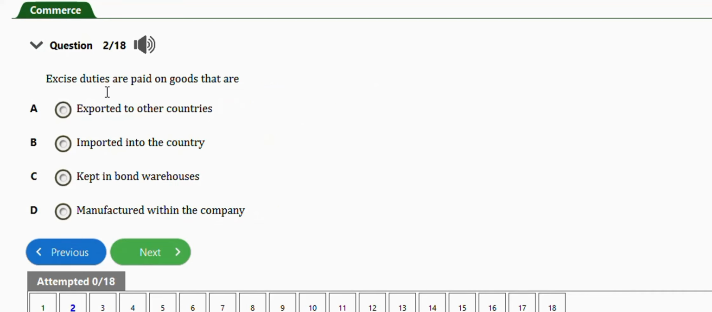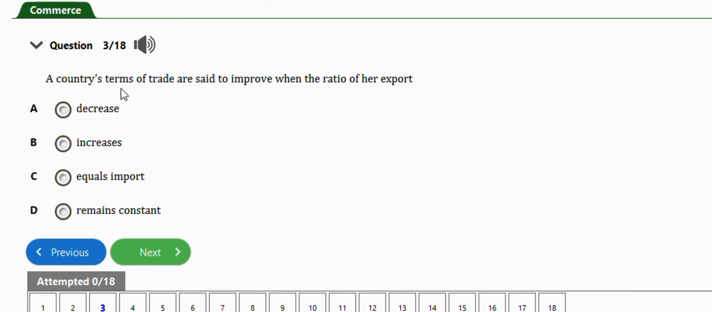Next question. It says excise duties are paid on goods that are. The right answer is option D. Manufactured within a company. Next question. It says a country's terms of trade are said to improve when the ratio of her export increases. Okay, increases, option B.